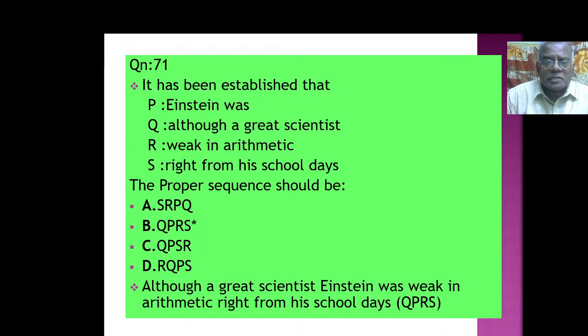அடுத்து, it has been established that P, Einstein was Q, although a great scientist, weak in arithmetic, R, right from his school days. What should be the proper sequence? Although a great scientist, Einstein was weak in arithmetic right from his school days. அப்படிங்கிறது தான் ஒரு சென்டென்ஸ், ஒரு மீனிங்ஃபுல் சென்டென்ஸாக அது வருது. அது சரியாக அமையுது. அது அதனுடைய கோட் என்ன? QPRS.